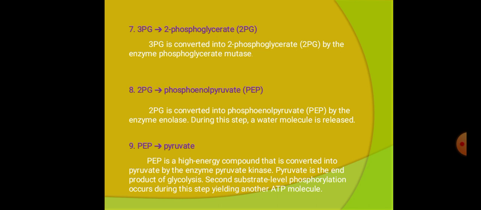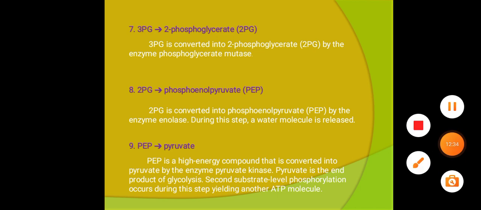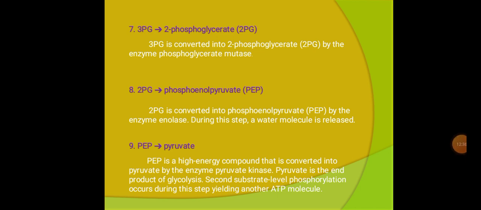In the next, eighth reaction, the 2-phosphoglycerate is converted into phosphoenol pyruvate. It is also called PEP, by the enzyme enolase. During this step, a water molecule is released.